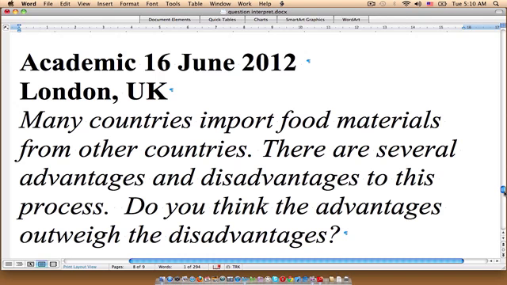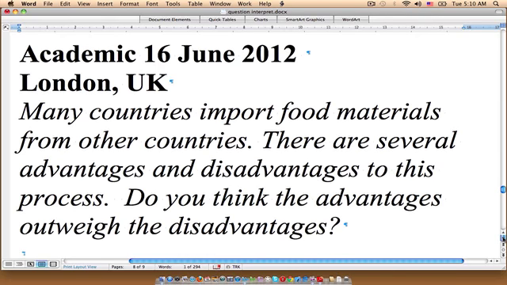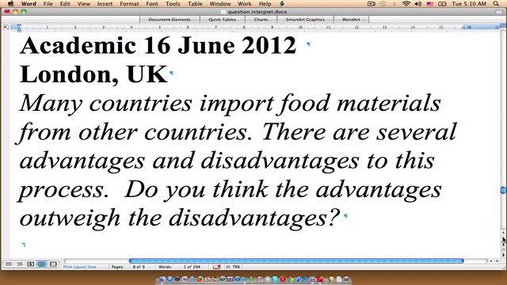Do you think the advantages outweigh the disadvantages? Okay, now many people get confused when they see essay questions asking them about advantages and disadvantages. If you see a question that asks you about advantages and disadvantages, that does not mean that you are immediately going to decide to write a discussion essay.